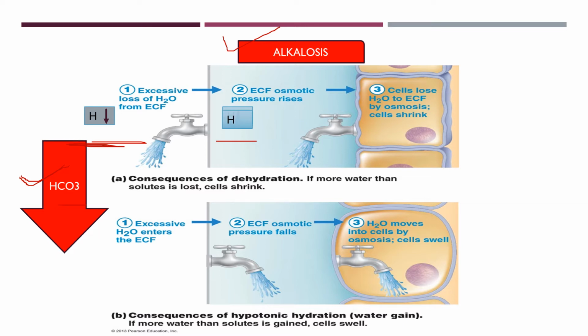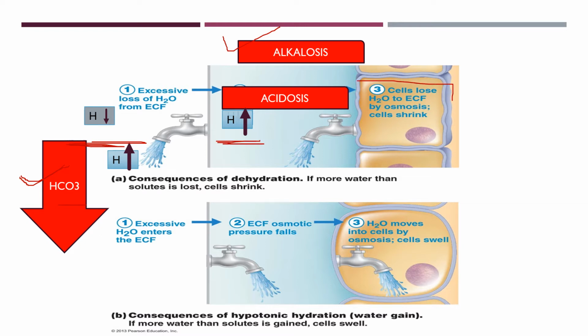The opposite thing will happen in the case of acidosis. So this is our cell, within the cell we have the intracellular fluid, and this is our extracellular space, where if the H plus concentration is high, then it is acidosis. So in acidosis, the kidneys will secrete more H plus, and the filtered HCO3 minus will be inadequate to neutralize this excess amount of H plus.